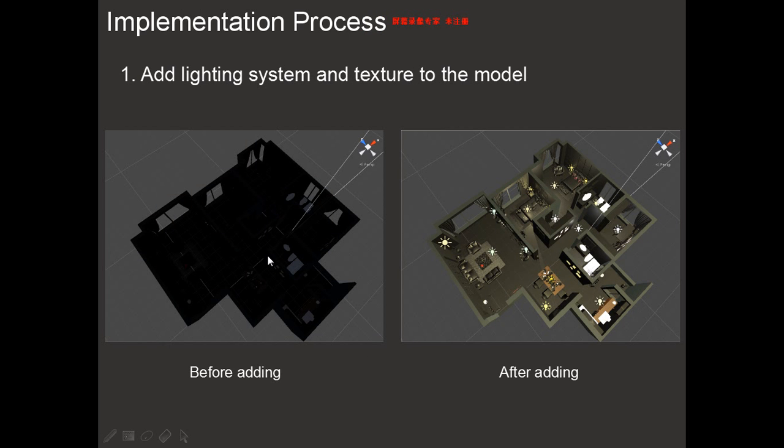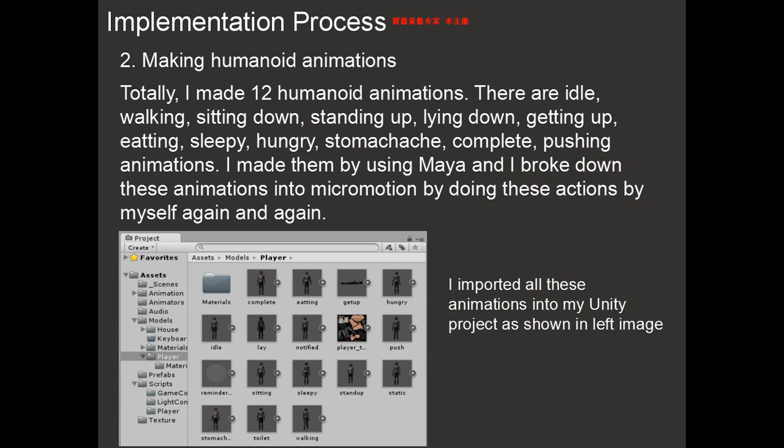The left image is the original model that I downloaded from the internet. The right image is the model after adding the lighting system and the texture. Totally, I made 12 humanoid animations. They are idle, walking, sitting down, standing up, lying down, getting up, eating, sleepy, hungry, stomachache, complete, and pushing animations.